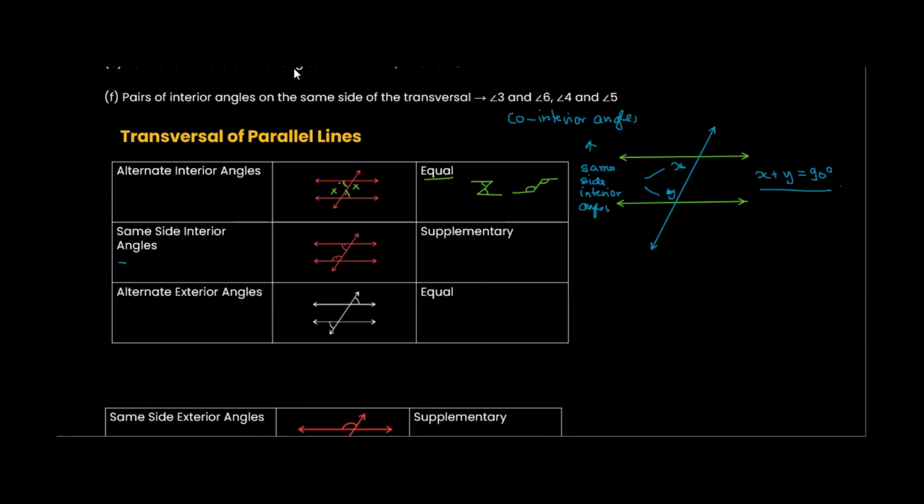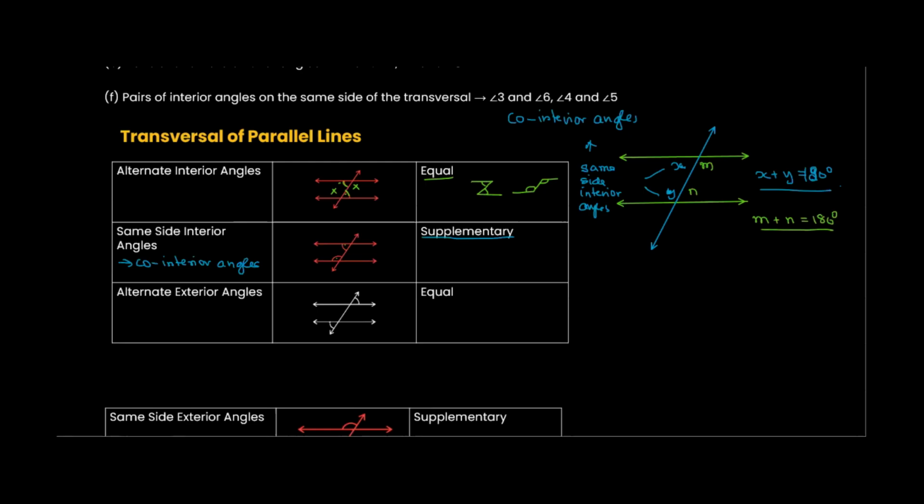So same side interior angles are also known as co-interior angles, and co-interior angles are supplementary, which means if I add this X and Y, sorry, this is 180. I am so sorry. This will be 180. Let's say if I have here M and N. So these are also same side interior angles or co-interior angles. M plus N will be equal to 180 degrees.